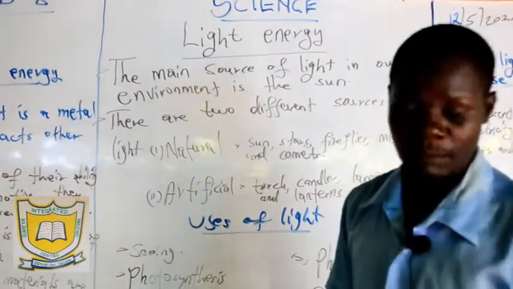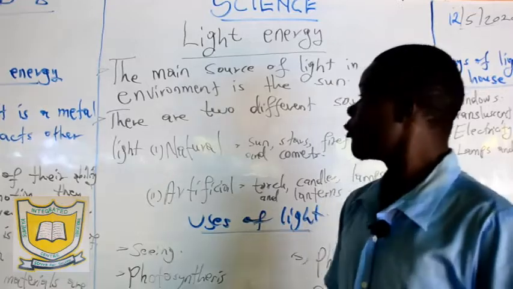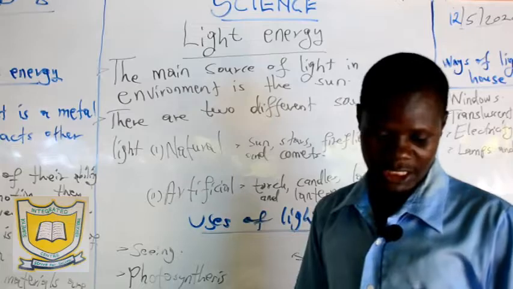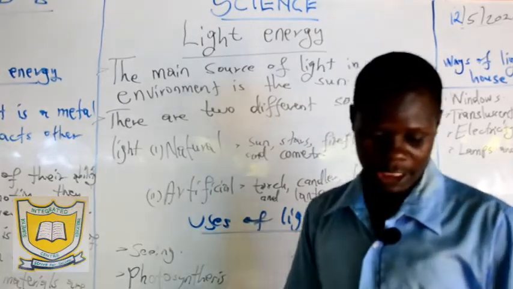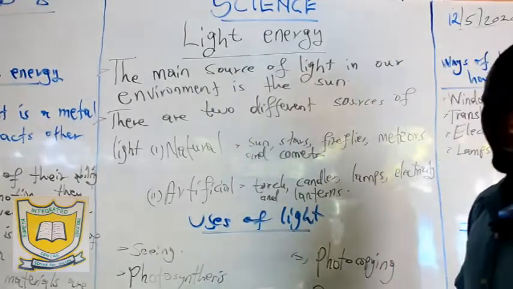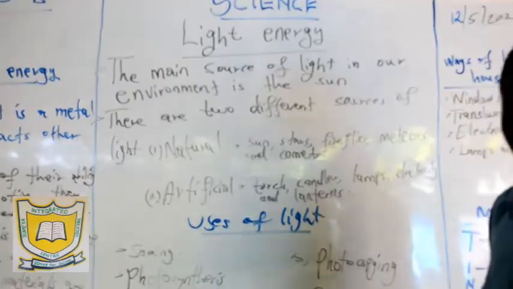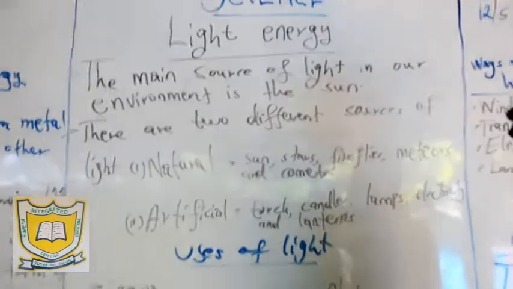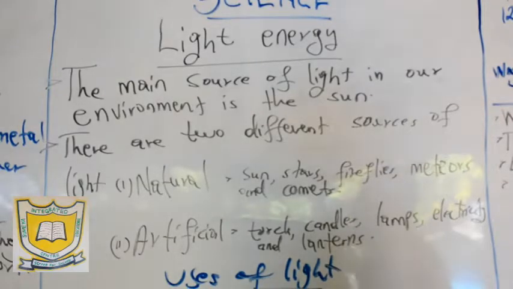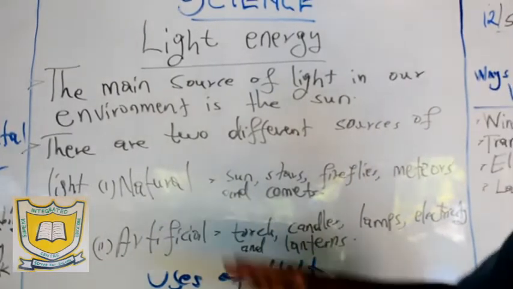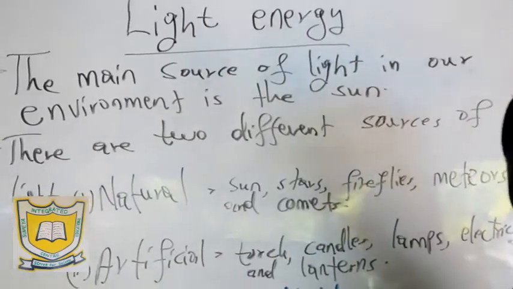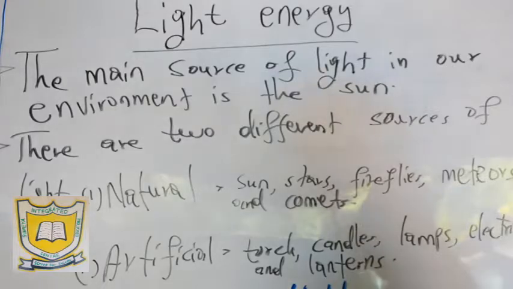I was dealing with the types of energy, of which we had highlighted 6 types. That is chemical energy, heat energy, light energy, magnetic energy, sound energy, and electricity as another form of energy. Now, we had already dealt with chemical energy and also heat energy last lesson. So this one is the third type of energy, which is known as light energy. We still continue to discuss types of energy.